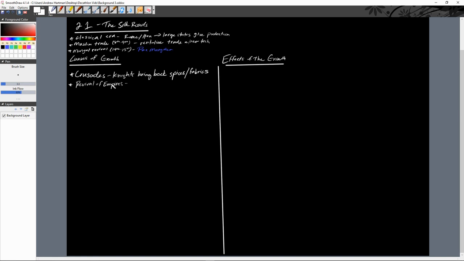And so we see two key dynasties, the Abbasid Caliphate and the Tang Dynasty in China, really help revive that trade, especially since they have a border that pretty much connects, right? Not only do they revive the Silk Road, but they also revive the sea lanes as well, especially the Abbasids, but the Tang also in the South China Sea.